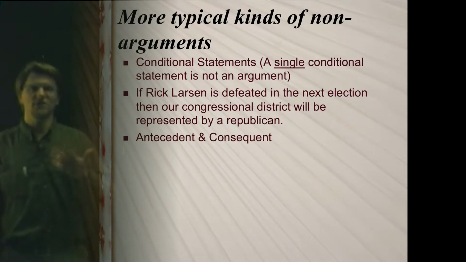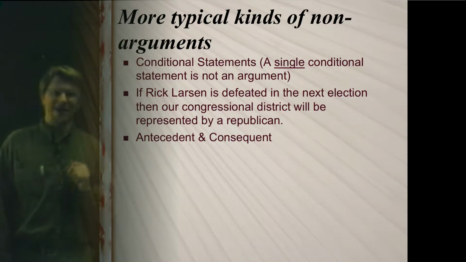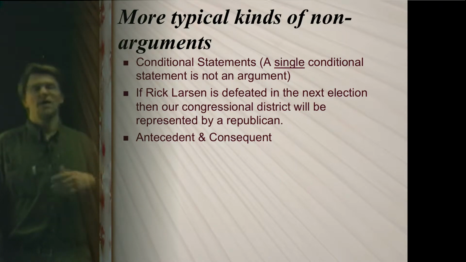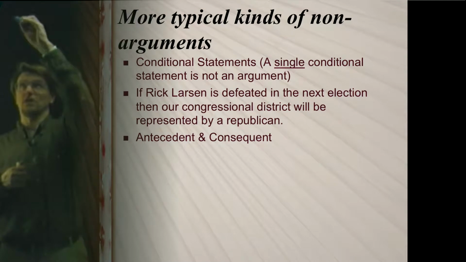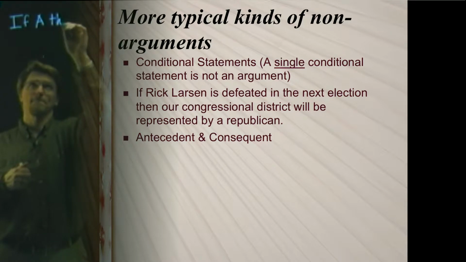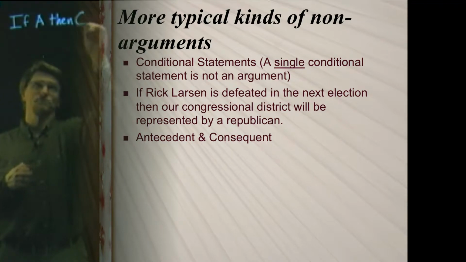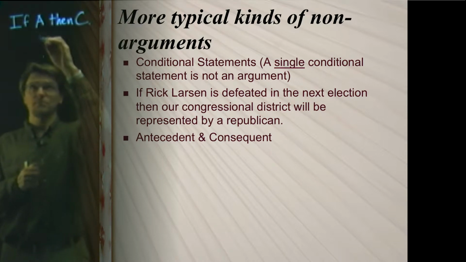Now, because conditional statements play a very important role in symbolic logic, I want to take on these two terms, antecedent and consequent. Every conditional statement has both an antecedent and a consequent. Schematically, we're talking about if A, then C, for example.